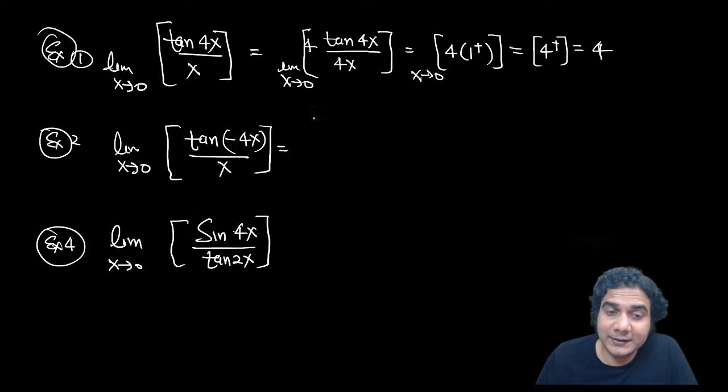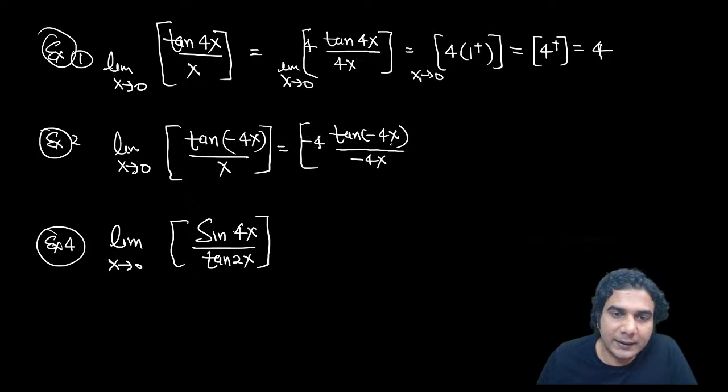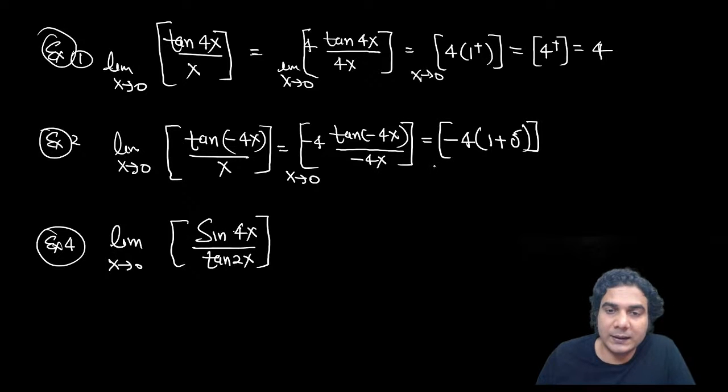Now in this case, there's a minus sign. So tan of minus 4x is also approaching 0. All right, so just make minus 4 in the denominator also, minus 4 and minus 4. And greatest integer of this, x is approaching 0. Now like the previous question, in this also you need to write 1 plus. But in this case, write 1 plus delta. It's a better way. Otherwise, the answer might be wrong. Students make mistakes in this, that's why I'm telling you. So delta is approaching 0.